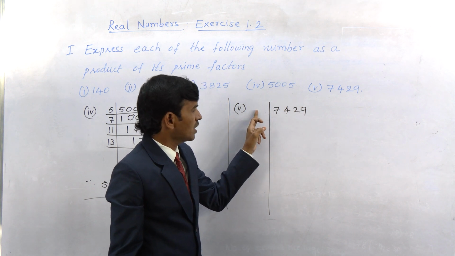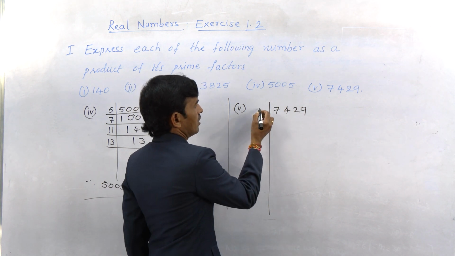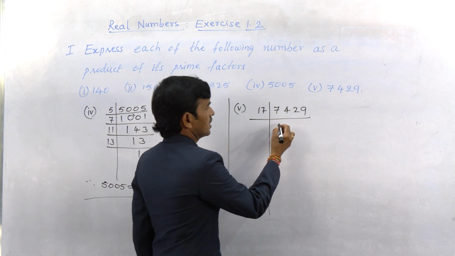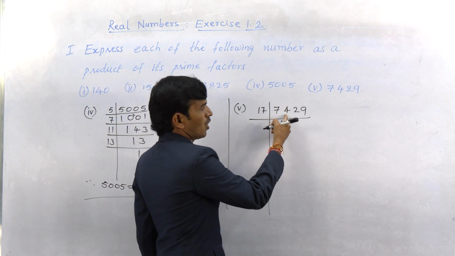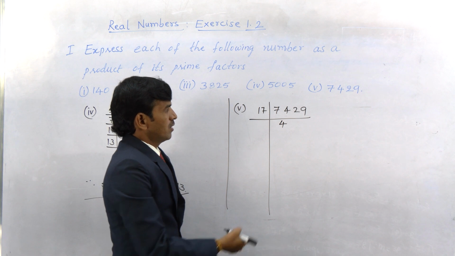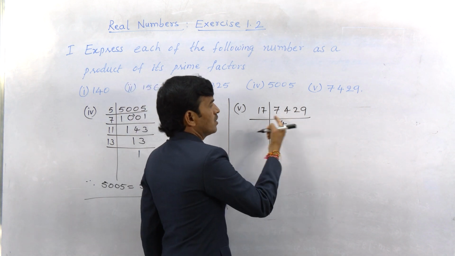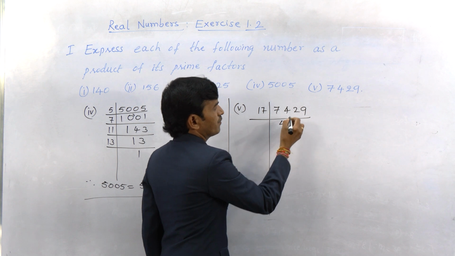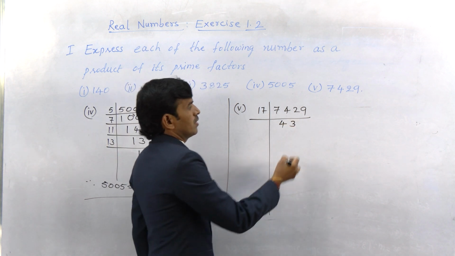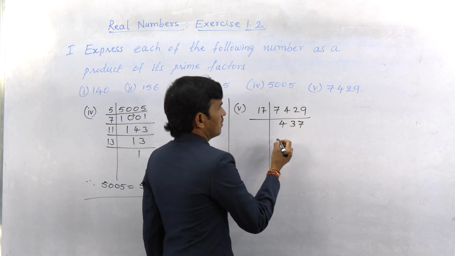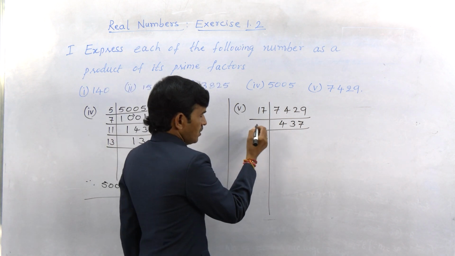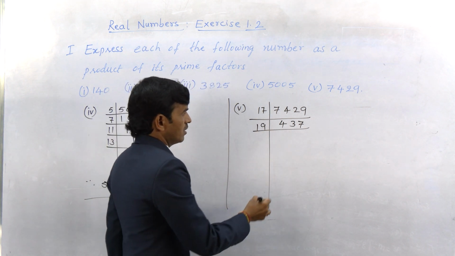So let us check with another number, 17. 17 4s are 68. So here how much is left over? 6, 2. So 17 3s are 51. So 17 7s are 119.